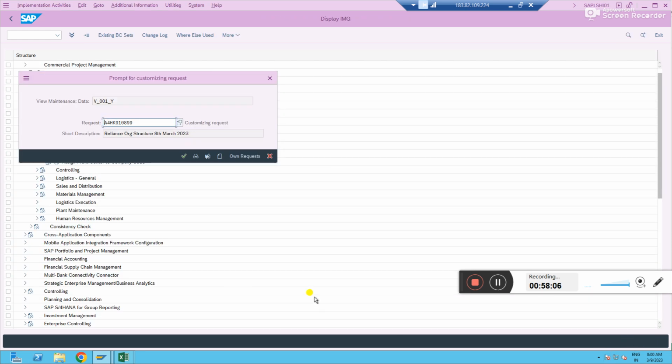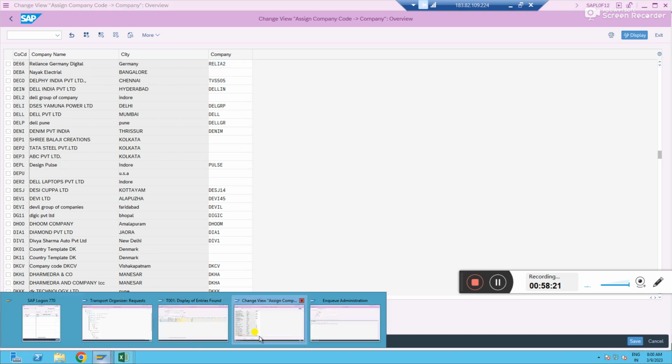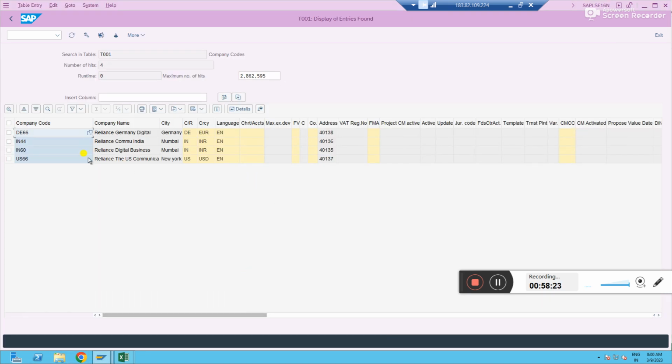Again, it will save in a transport request, because now we are adding one more configuration for a company code. We are adding the company information for a company code. Just save it. Now the data is saved. If you go to the table, you see that before, for the company code information, the company column is empty.